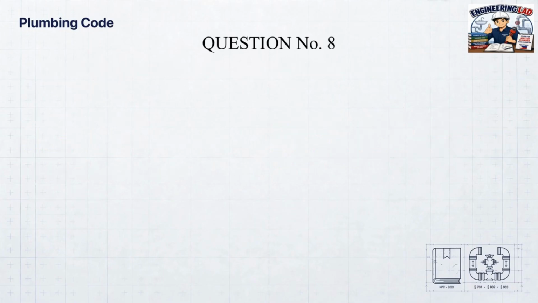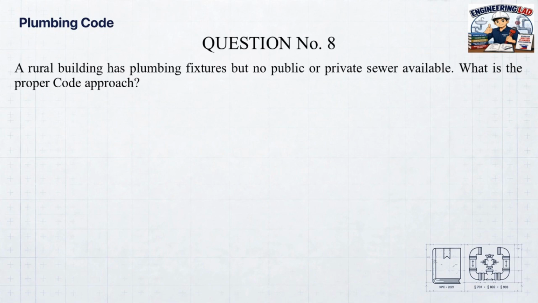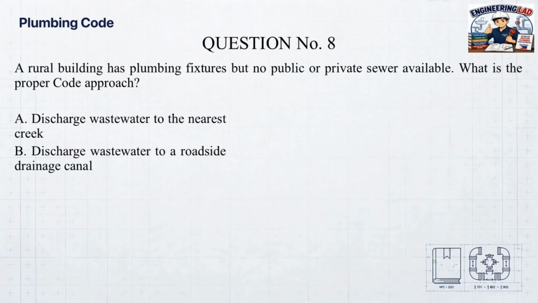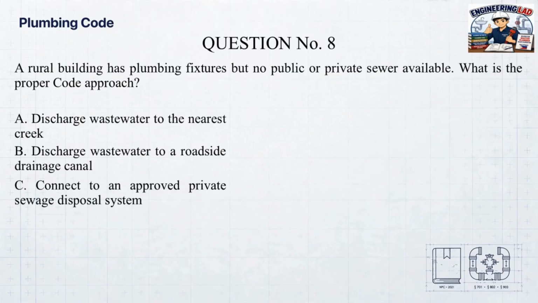Question number 8. A rural building has plumbing fixtures, but no public or private sewer available. What is the proper code approach? A. Discharge wastewater to the nearest creek. B. Discharge wastewater to a roadside drainage canal. C. Connect to an approved private sewage disposal system. D. Use a storm drain.